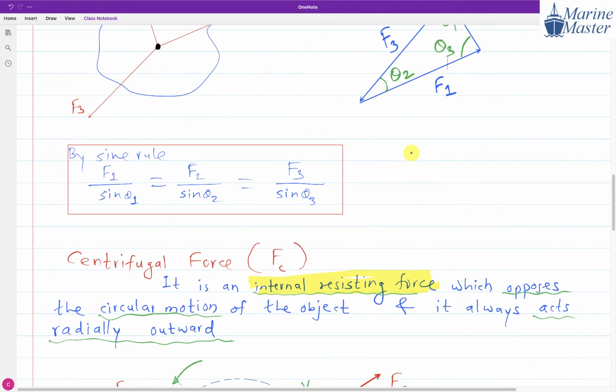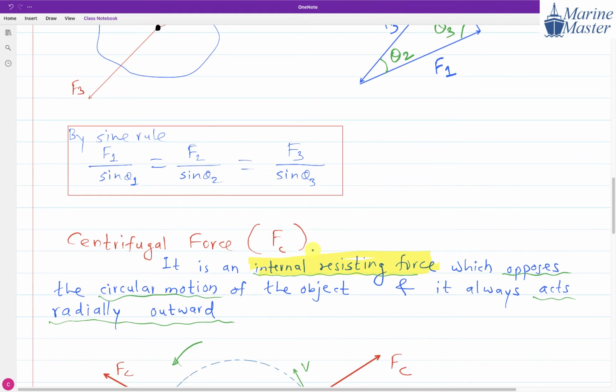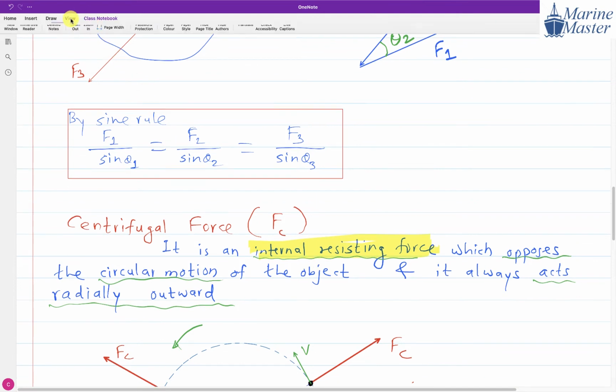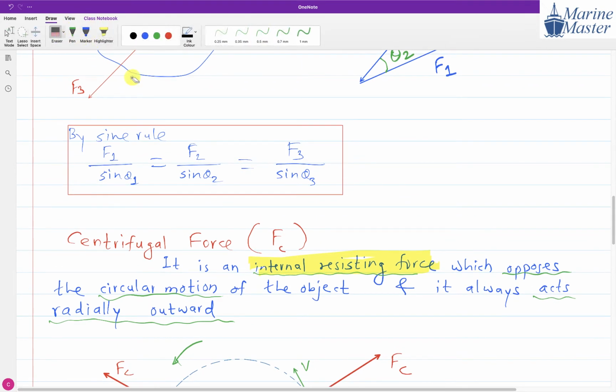Now the next point is centrifugal force, denoted by Fc, F suffix C. What is meant by centrifugal force?